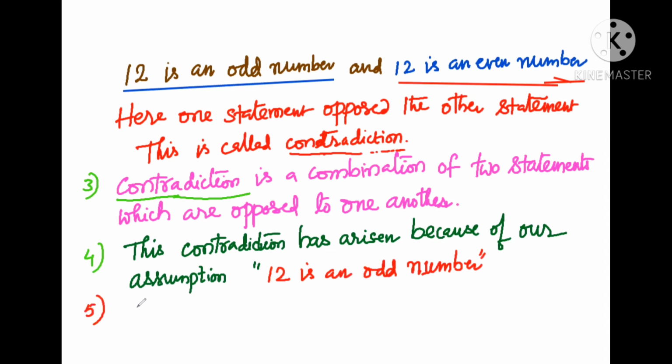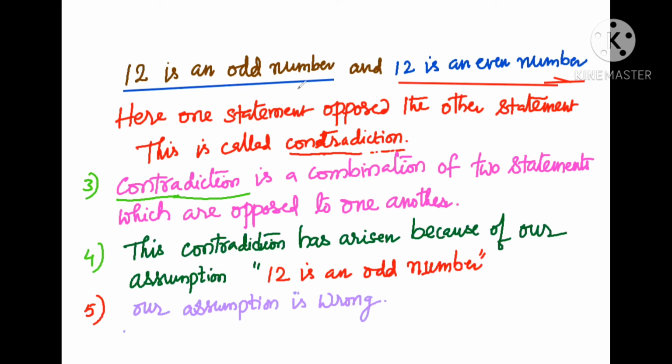Therefore, our assumption is false or wrong. Then what is true? The given statement is true.